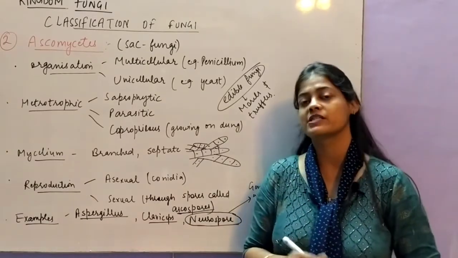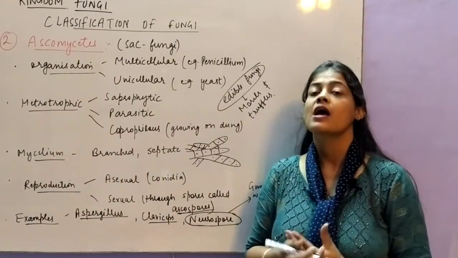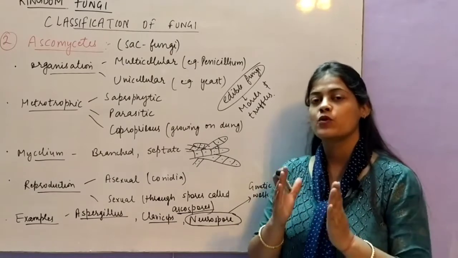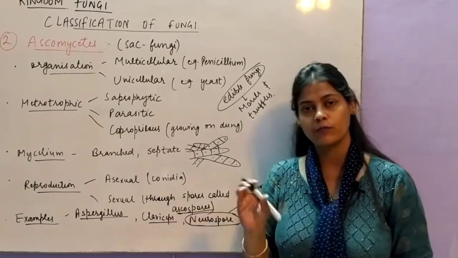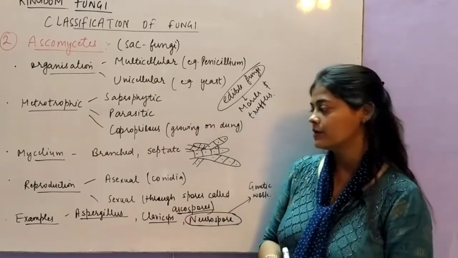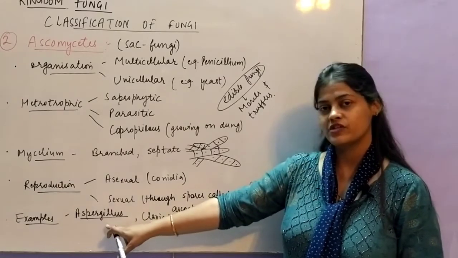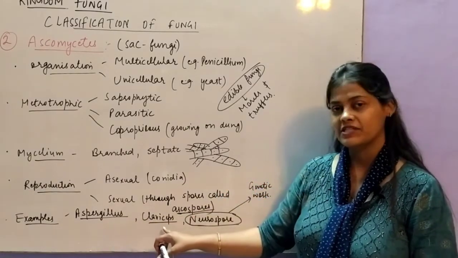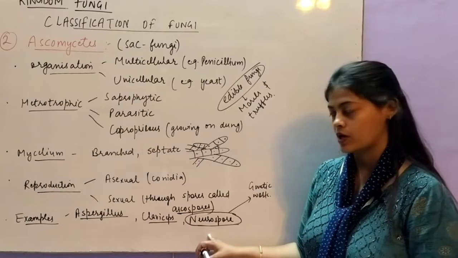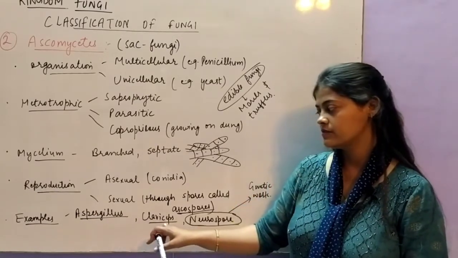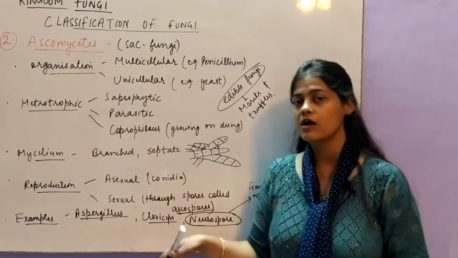तो ascospores एक special structure ascus के अंदर form होते हैं, जो कि ascocarp के ऊपर होता है. तो इसका एक मैं वीडियो आपको show कर दूंगी, then you will be more clear. Examples are Aspergillus, Claviceps and Neurospora.